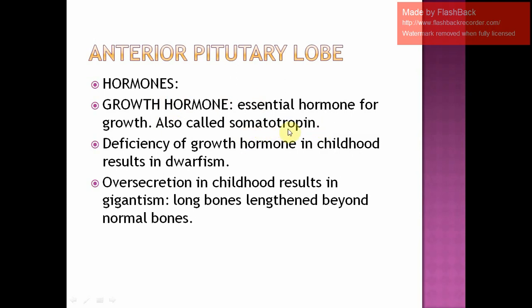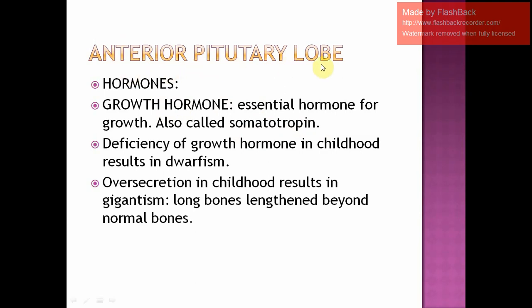So it's produced from which endocrine gland? You should know that. You will write in a precise and specific manner: the anterior pituitary lobe of the pituitary gland. Please remember, you are going to mention the exact, specific location.